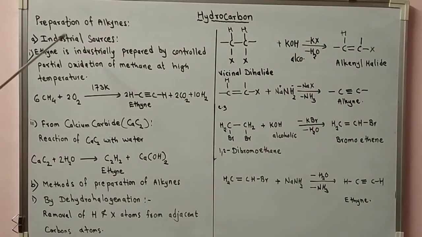Preparation of alkynes. Industrial sources: on a large scale, alkynes are prepared from methane and from calcium carbide. Let's see this.